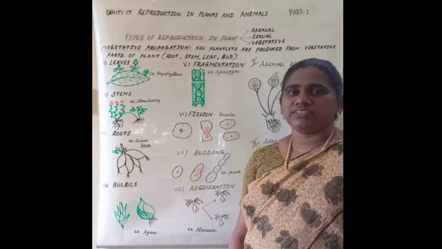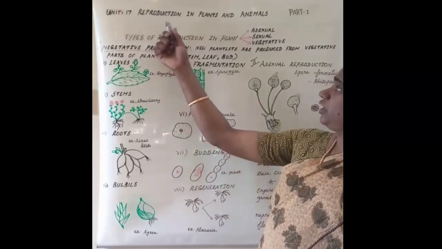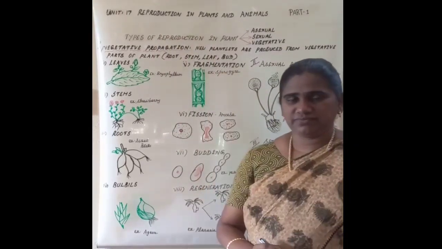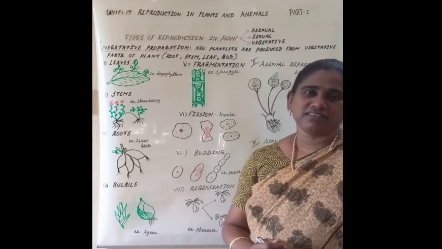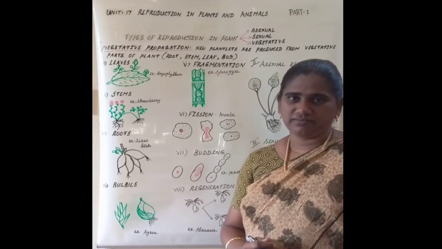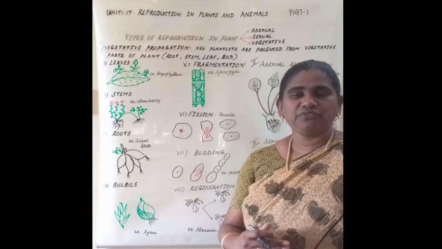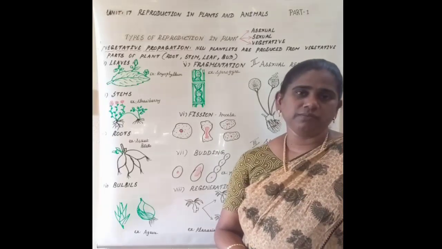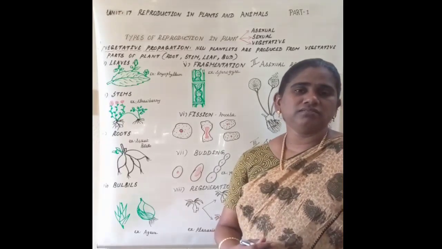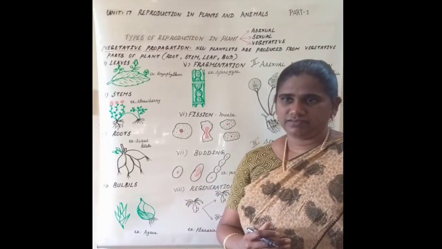Children, today we are going to study an interesting new lesson, Unit 17, Reproduction in Plants and Animals. Living organisms cannot exist for an indefinite period on earth. That means all living organisms have a definite lifespan, afterwards they will die. For example, a dog's lifespan is around 25 years.